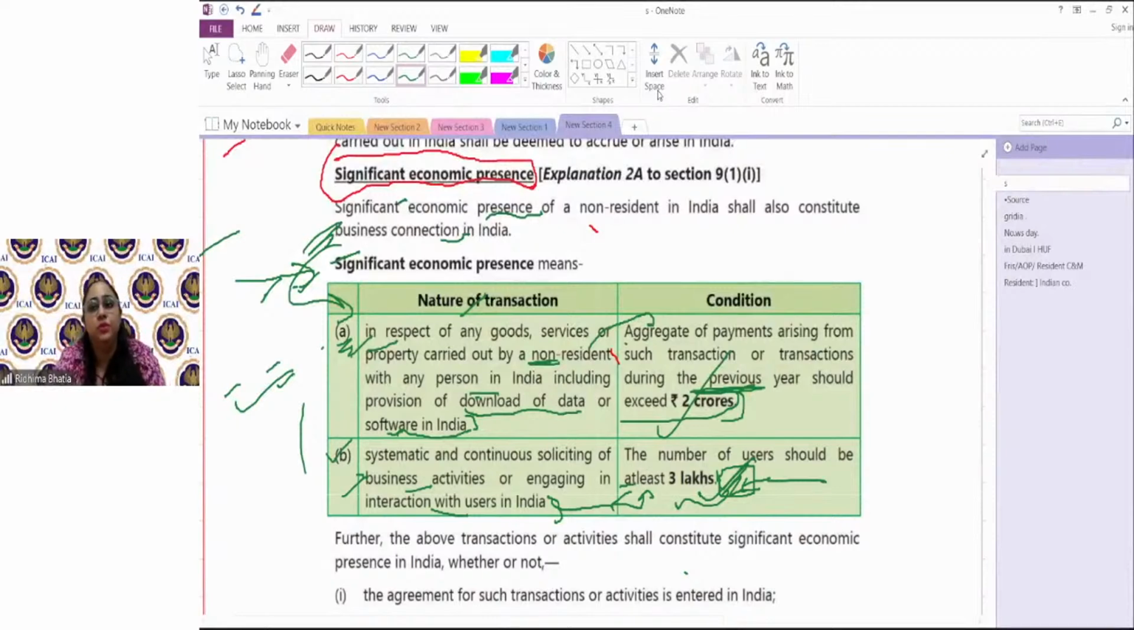अभी तक हमने उस pointers में से where we wrote, we have just covered one part of one part, and that is the business connection in India. Where it can go.